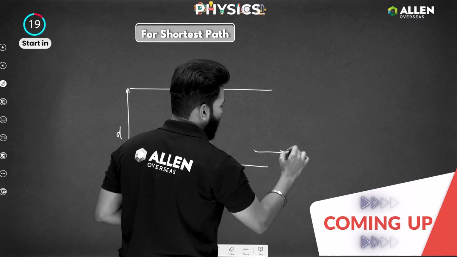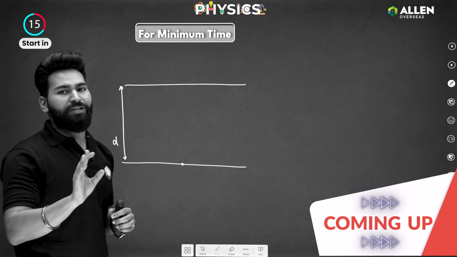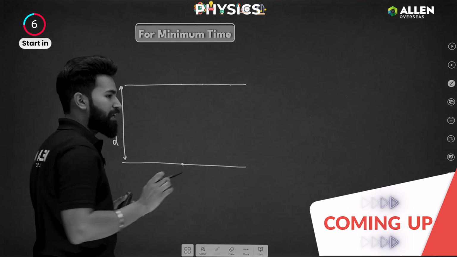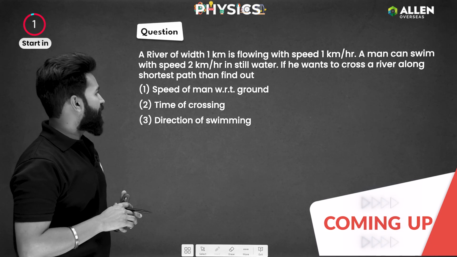River water is flowing with speed VW. You are not concerned about whether you will be reaching at this point or that point. So if he wants to cross a river along the shortest path.